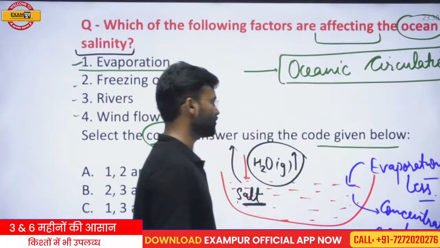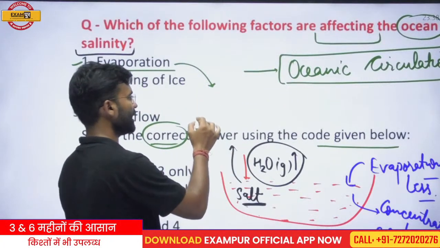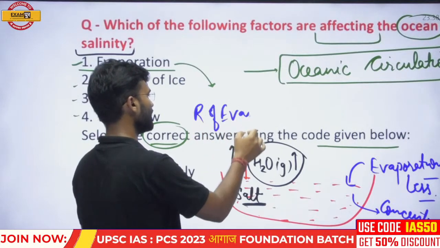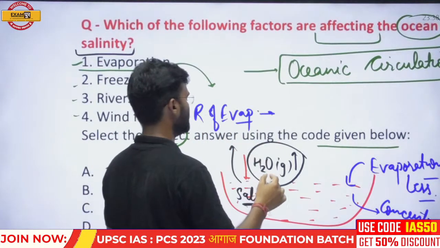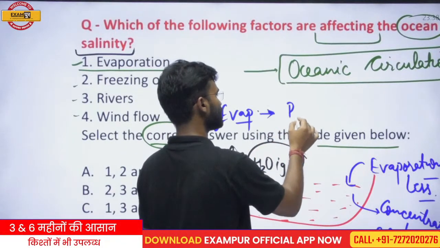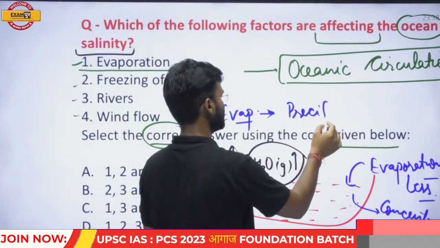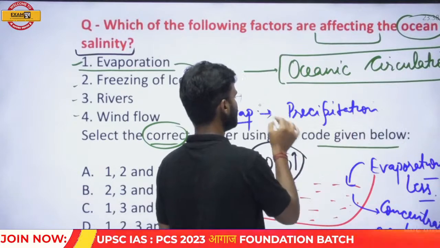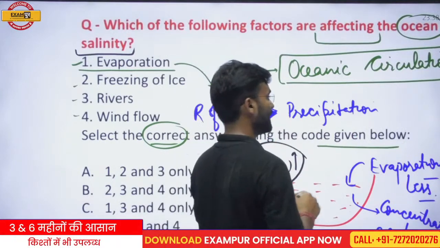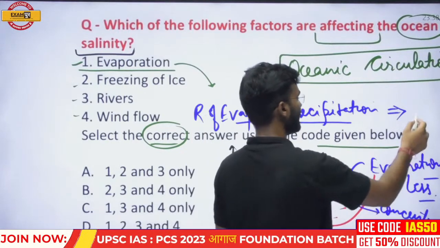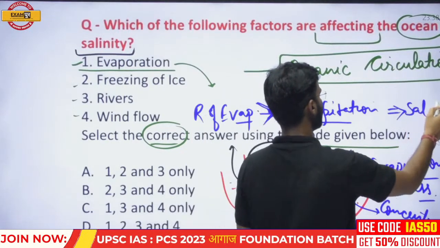So you can draw a conclusion: where the rate of evaporation is high at any particular region, and this rate of evaporation is not balanced by the precipitation, that means the salt accumulation is high and the salinity will become high.